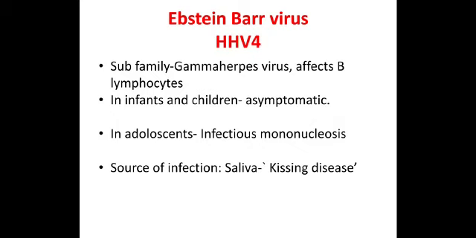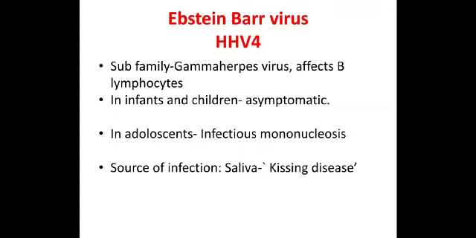Now coming to one of the most important herpes viruses, HHV4, also called Epstein-Barr virus, EBV. EBV belongs to the gamma herpesviridae subgroup of herpes viruses, and it infects B lymphocytes. In infants and early childhood, it may be asymptomatic. In adolescents, it causes a disease called infectious mononucleosis, and EBV is also known to cause a large number of lymphomas, tumors.